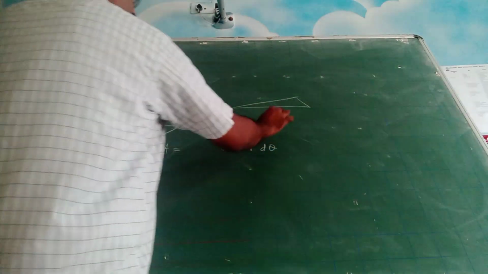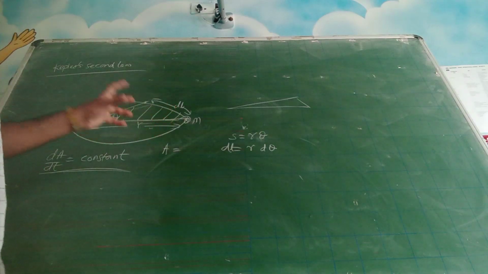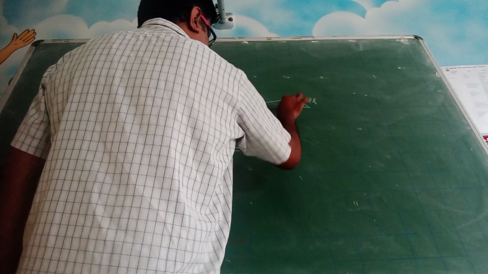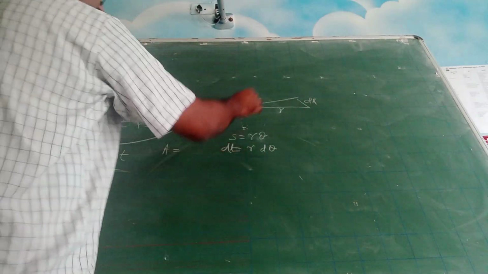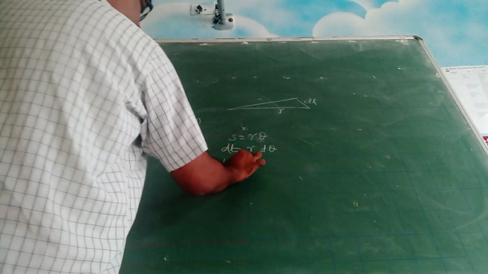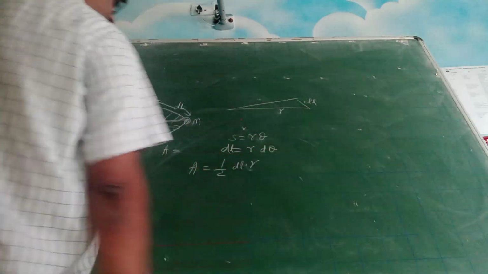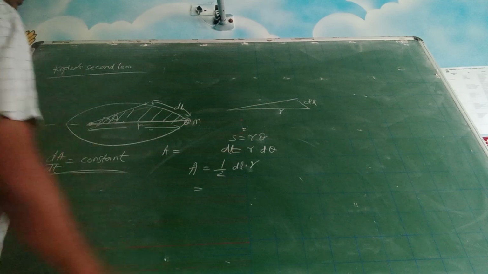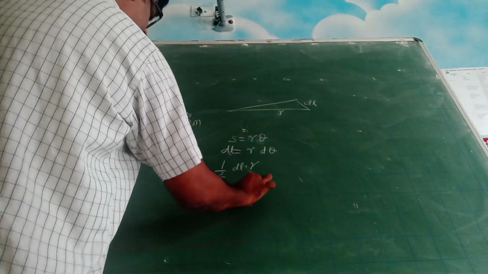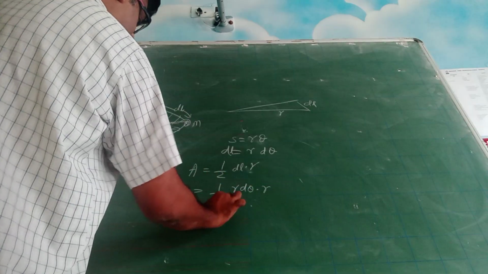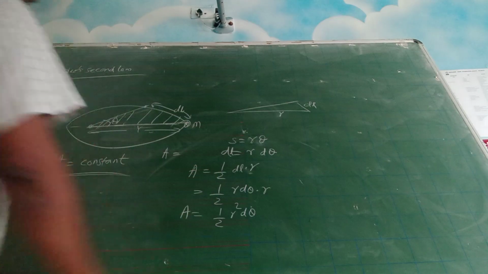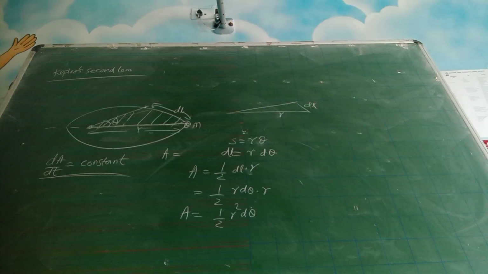We have taken this element as a very small element. So this is your dl and this is your r. So I can consider this area as the area of a triangle: half into dl into r. Now let us put the terms we have here. In the place of dl you put r d theta multiplied by r. So this is half r square d theta, which is nothing but your area.